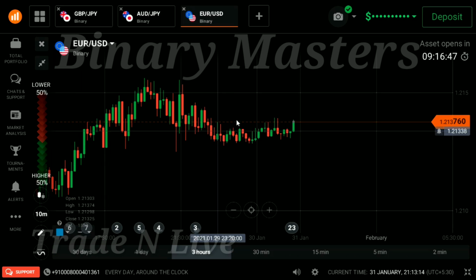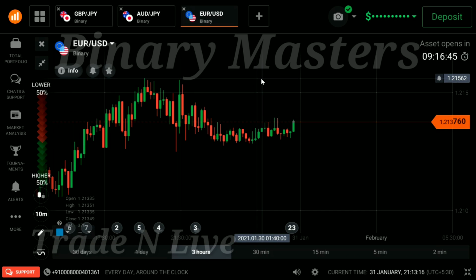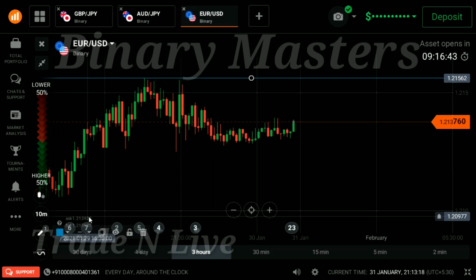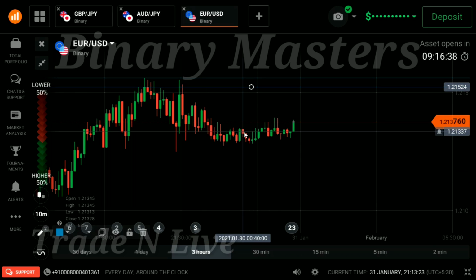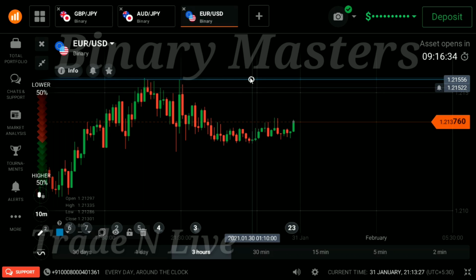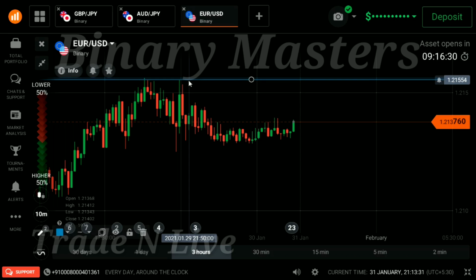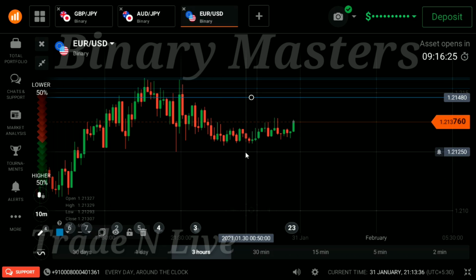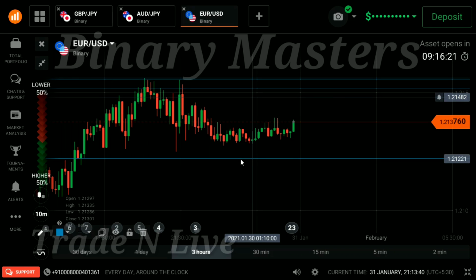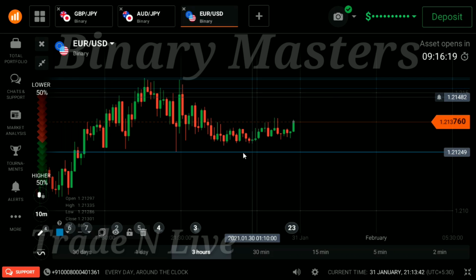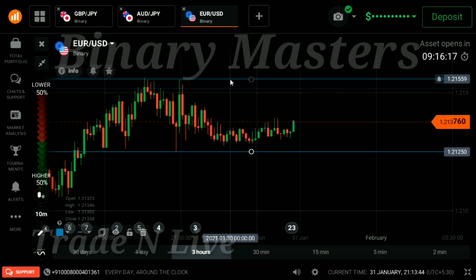Let's draw the line on the top. You can see the lines on the top. If you see the chart, that is not so good, but still we are drawing the line. Big wicks on 10 minutes time frame.